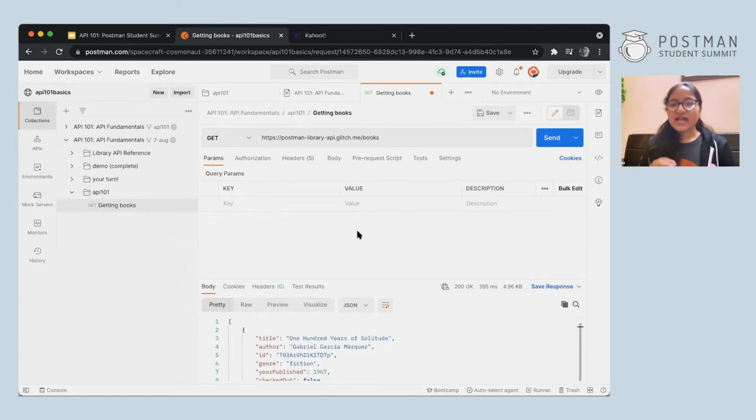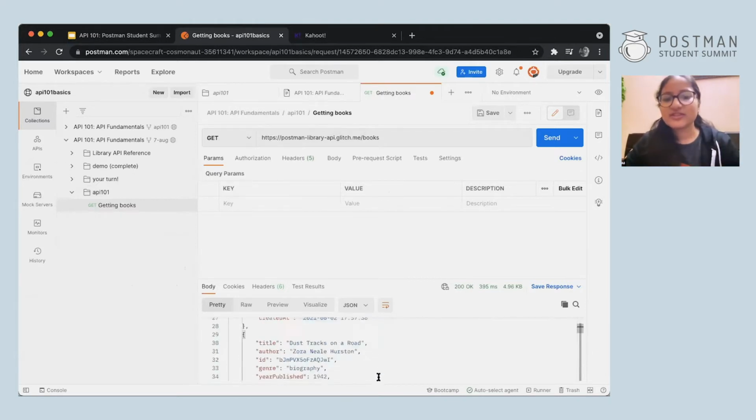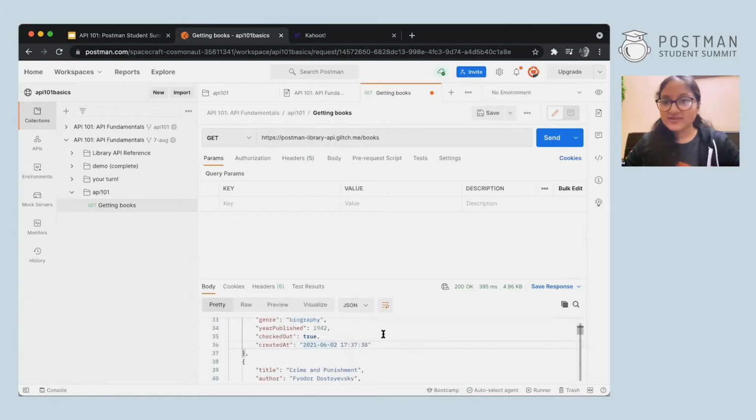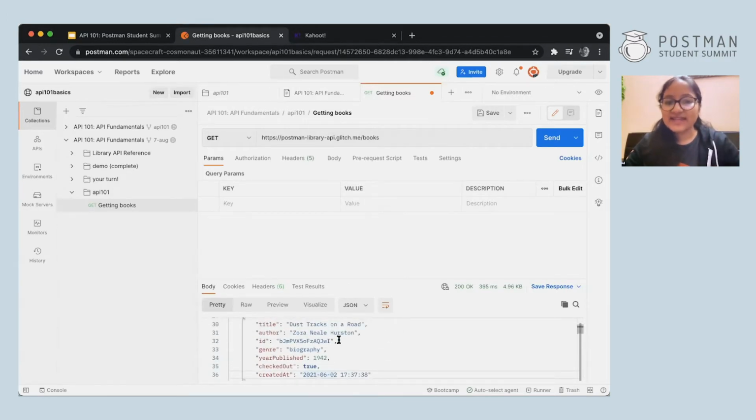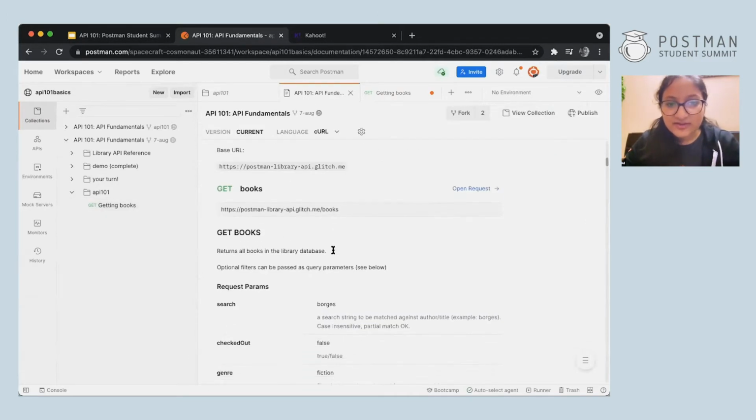Now, suppose I want the details of only one book. I'm not interested in this whole list. I don't want to search for all this. So I can use a lot of parameters, and I can search by ID, title, author with every field. Now, how do we search? Whenever we are stuck, we get back to the documentation. Now let's go a bit down.